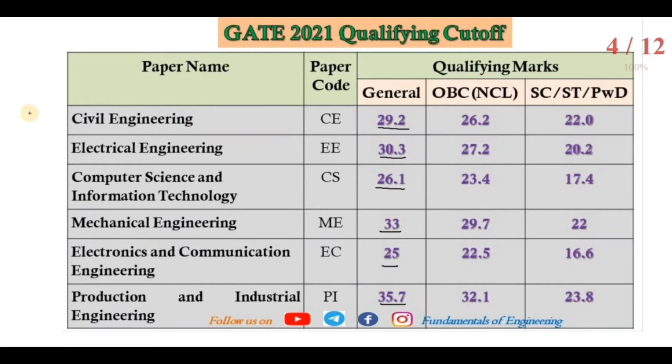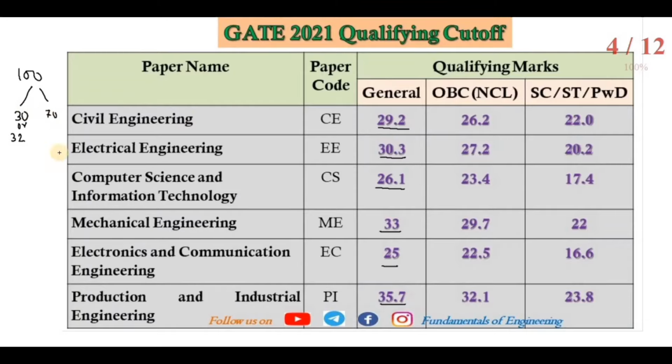So we know that in the 100 marks paper, nearly 30 or 32 marks are for aptitude and mathematics, and the remaining, 68 or 70 marks, are for the technical subject.